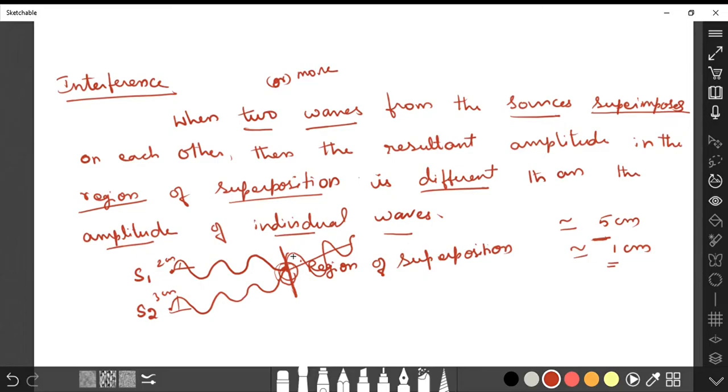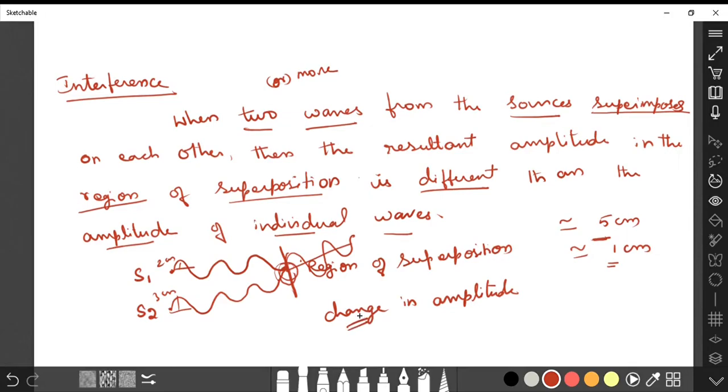So a change in amplitude takes place. It may be maximum or it may be minimum. So the light energy is modified, or in terms of amplitude, we can say the amplitude is changed. So this is the definition of interference.